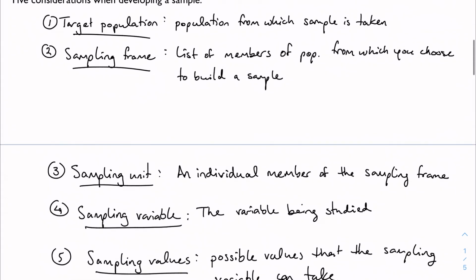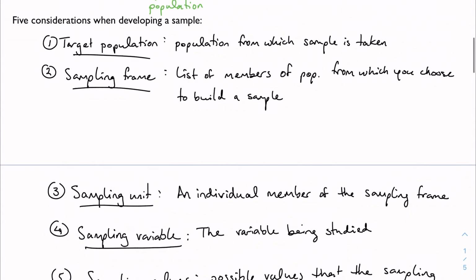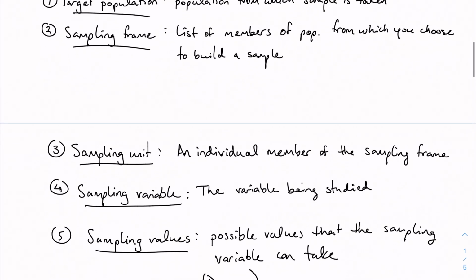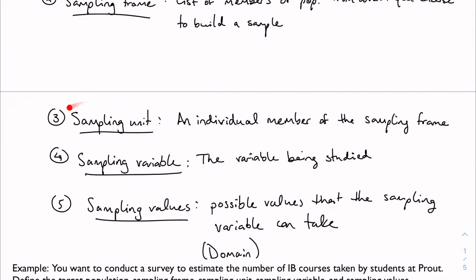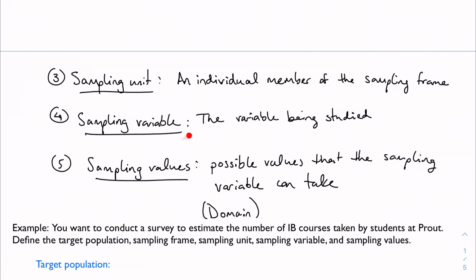So what does this all mean? How do I put it all together? Well, if we're talking about actually designing a sample, then if I want to investigate this target population, I'm going to examine the sampling frame of all these members. And from that sampling frame, I'm going to study some number of individual units and examine this variable, which can take on these values. This will make much more sense when we talk through an example, which I'm going to do right now.